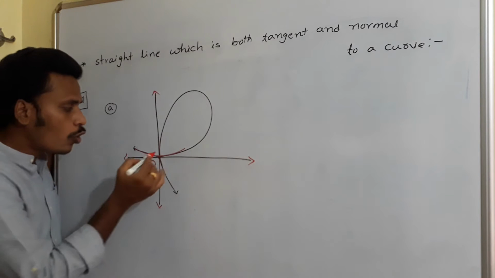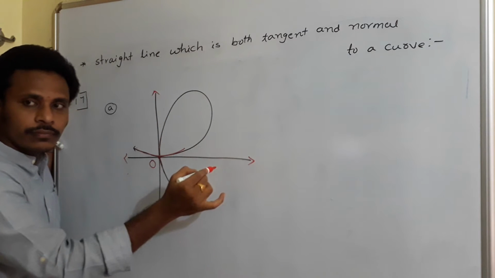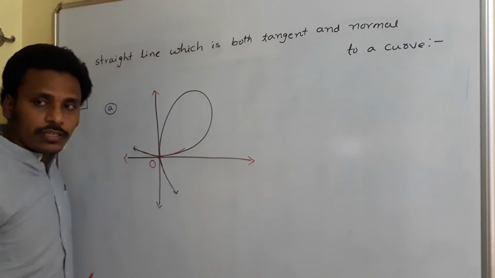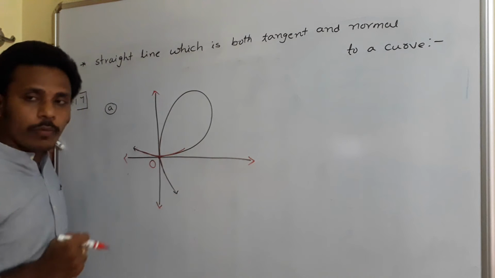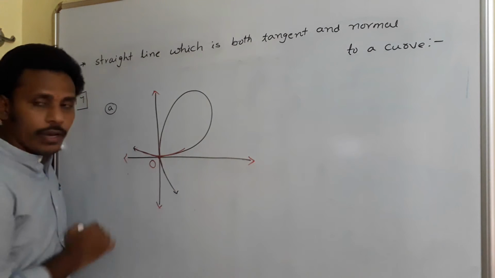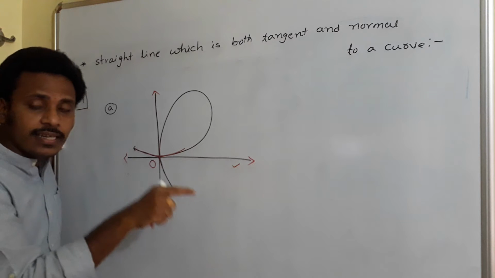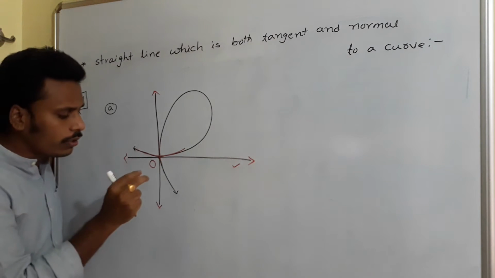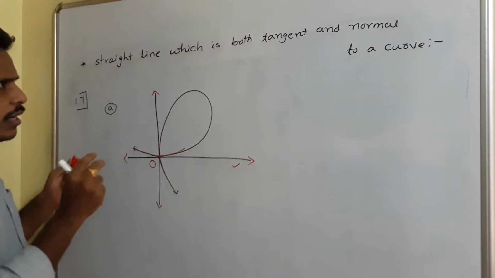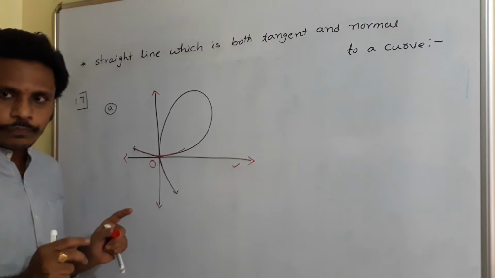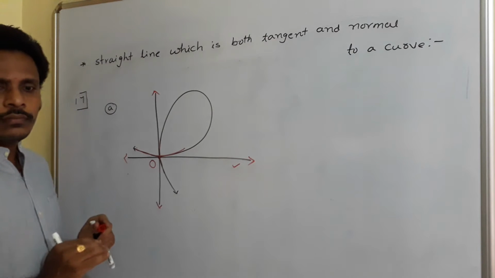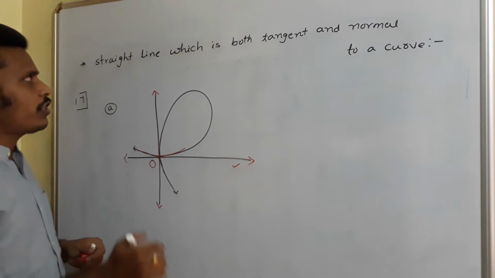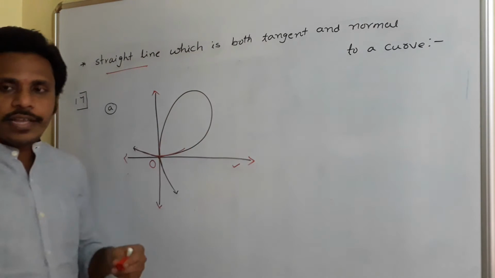So if the x-axis is a tangent, then automatically the y-axis will become a normal. If the y-axis is a tangent, then automatically the x-axis will become a normal. In the sense that at the same point, the same line acts like tangent as well as normal. This is a very special behavior, and you will find only one or two curves like this. There is a possibility to get a curve for which the same straight line acts like both tangent and normal.